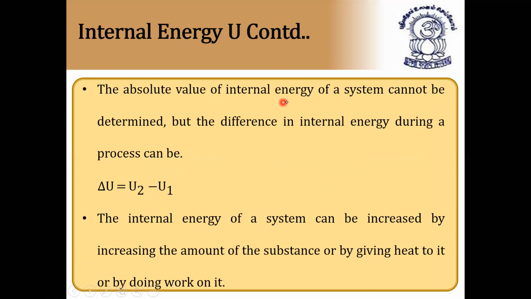The absolute value of internal energy of a system cannot be determined, but the difference in the internal energy during a process can be determined. That is, change in internal energy is equal to final internal energy minus initial internal energy. Suppose a system does work, gaining or losing energy, and reaches a final state. Its internal energy will change. U2 is called the final internal energy, and U1 is called the initial internal energy. We cannot exactly determine the internal energy of a system, but we can easily determine the difference in the internal energy during a process.